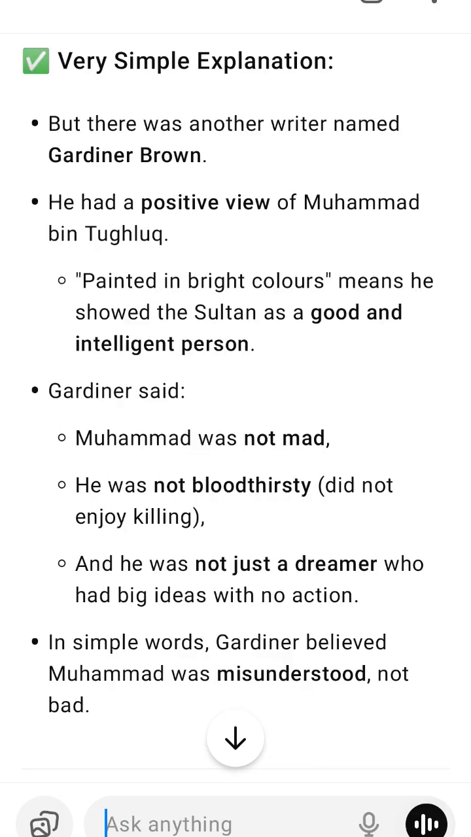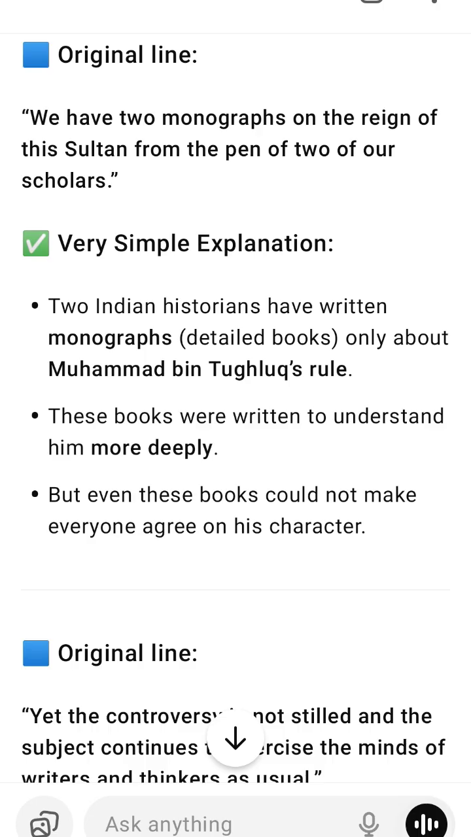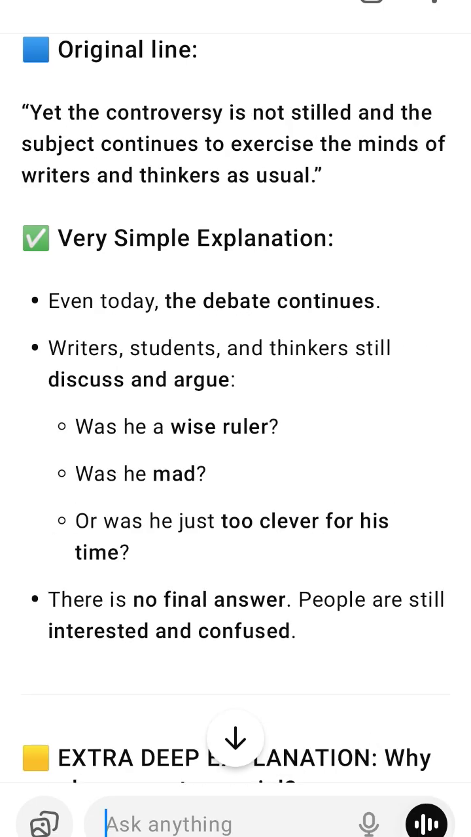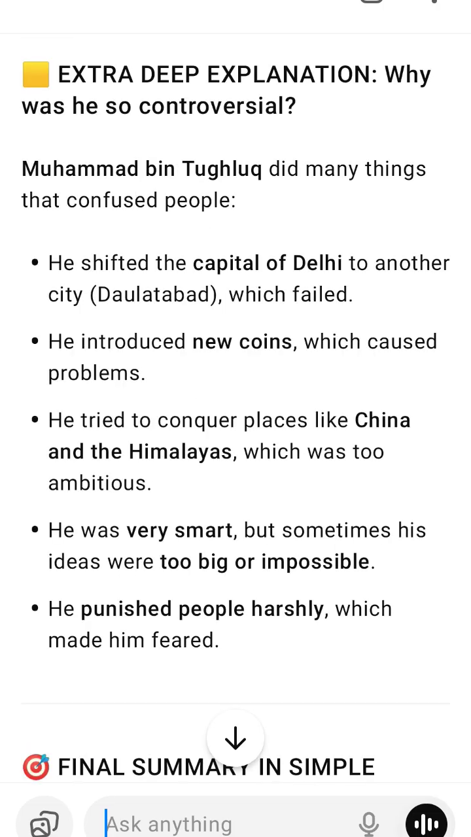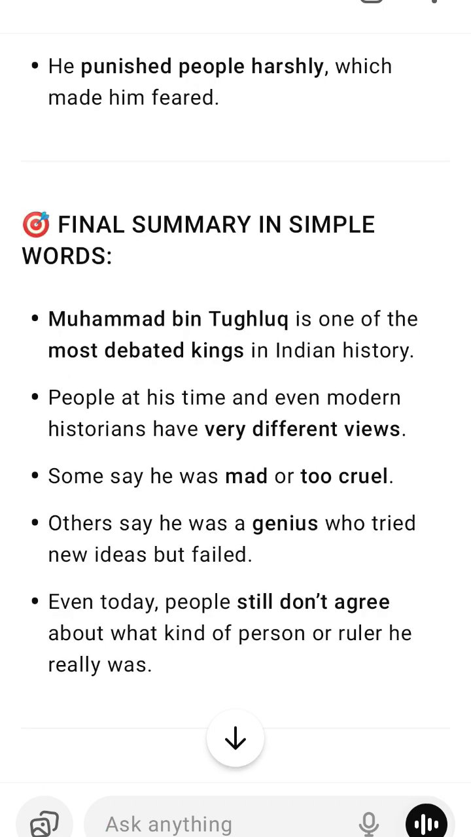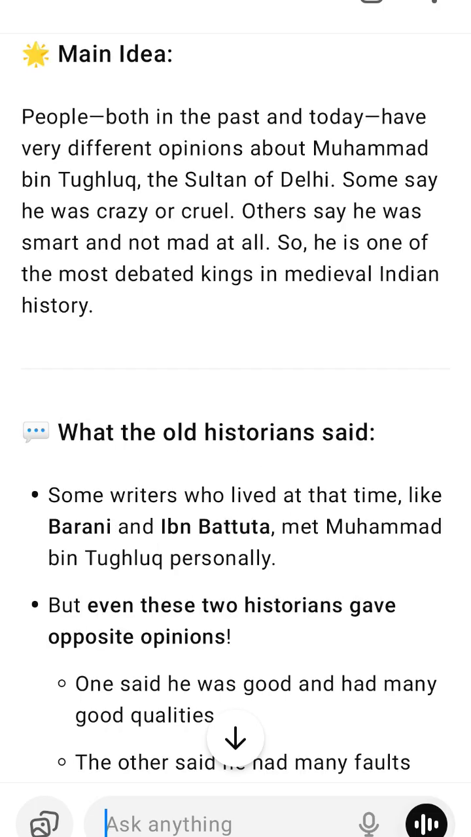What modern European writers said. Some British writers like Elphinstone, Havell, Edward Thomas, and Vincent Smith thought Muhammad might have been mentally ill, not completely sane. They said he was violent, made bad decisions, and had wild dreams that didn't work. But another writer, Gardner Brown, strongly disagreed. He said Muhammad was not mad, not cruel, and not a dreamer. Brown thought Muhammad was intelligent and misunderstood.